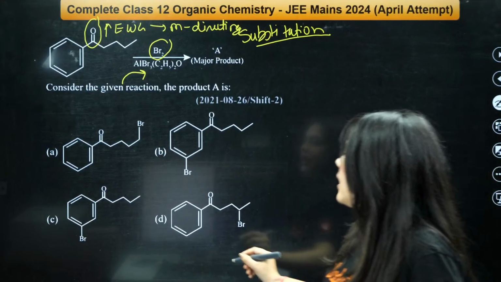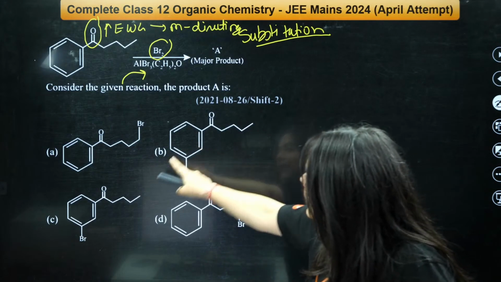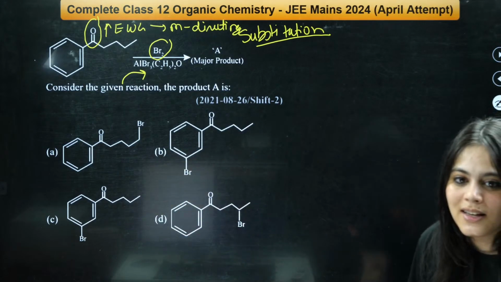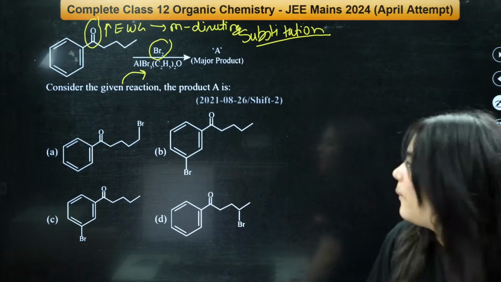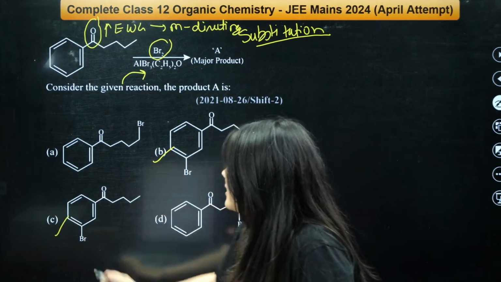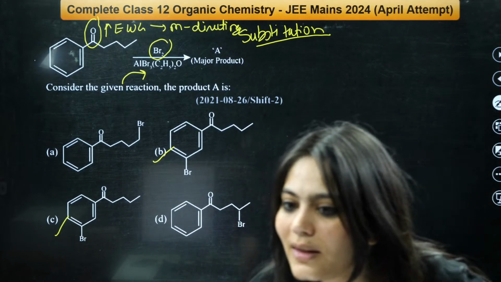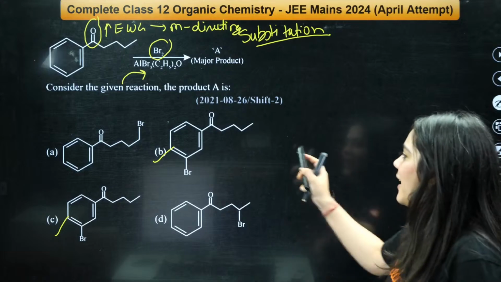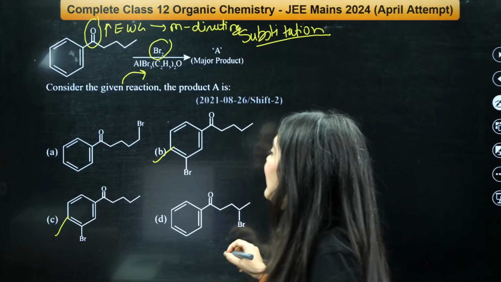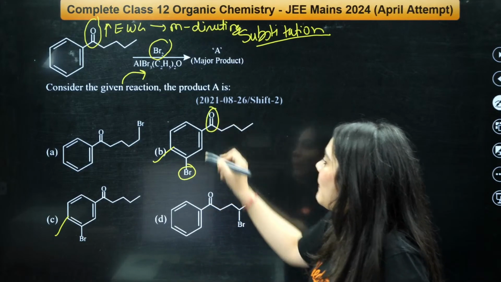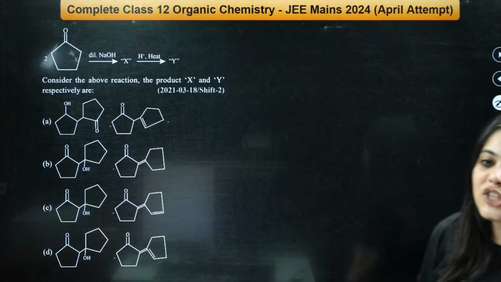So what is the correct answer now? There are two correct answers. This answer and this answer are exactly the same, isn't it? B and C are exactly the same, so B is also correct, C is also correct. Yes, Maheshwaran, these are exactly the same. Again, a misprint must be there. So at the meta position, the bromine will attack. This is the meta position with respect to this group. So the correct answer is this. Understood? Shall we move on to the next question?